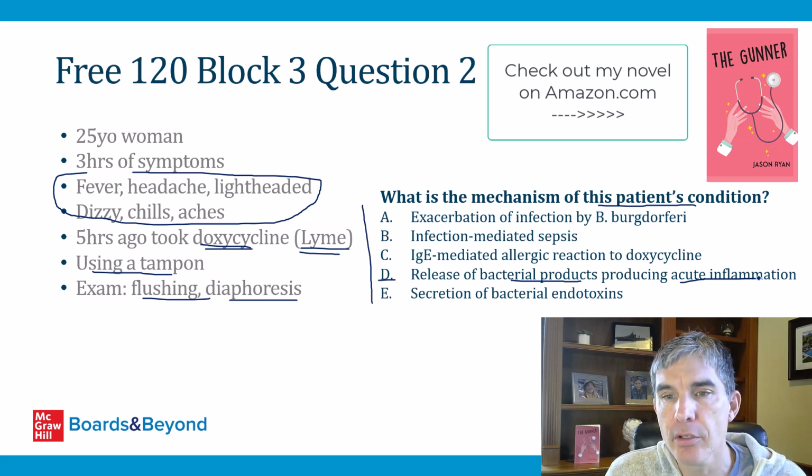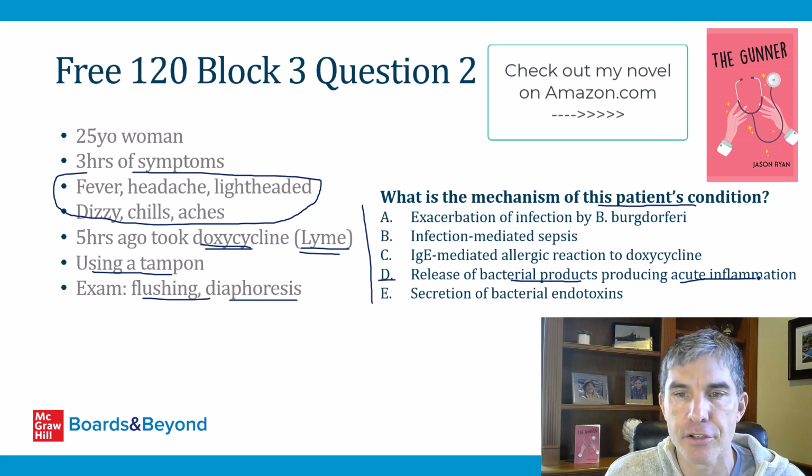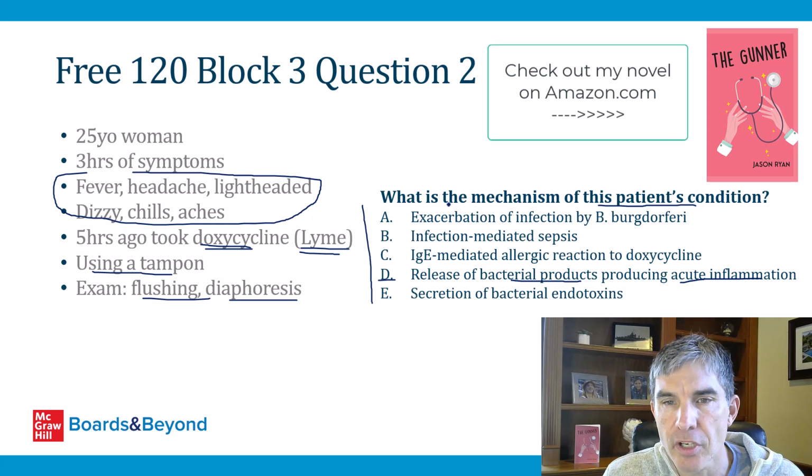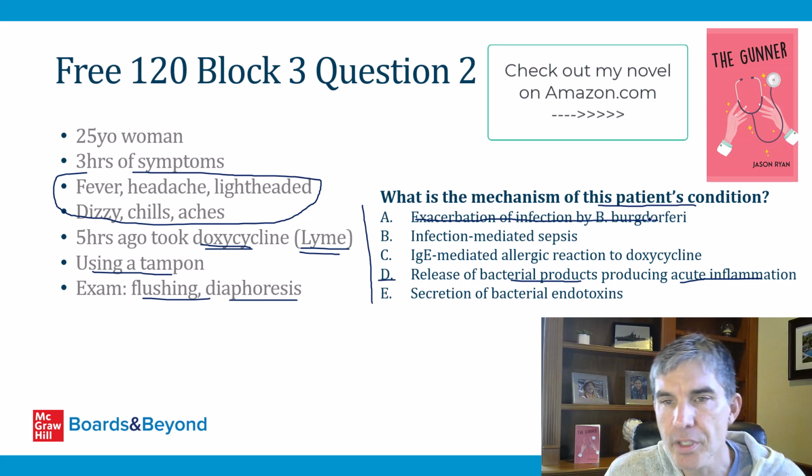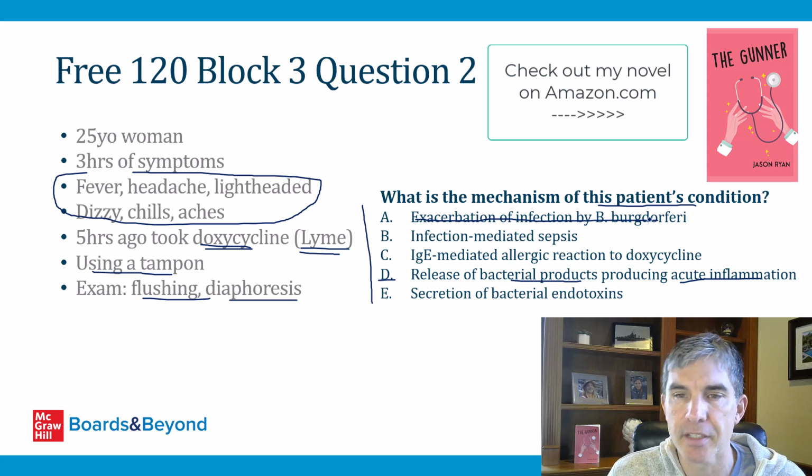Now, if you didn't know that this is an example of the Jarisch-Herxheimer reaction, or maybe you've never even heard of it, you can still get this question right because none of the other answer choices make a lot of sense. So let's go through them one at a time. We'll start with choice A, exacerbation of infection by Borrelia burgdorferi. This really doesn't make much sense. Why would her infection suddenly be exacerbated by taking a drug that kills the causative bacteria? You wouldn't expect an exacerbation of an infection right after starting treatment with an antibiotic, so this really isn't a good answer choice.